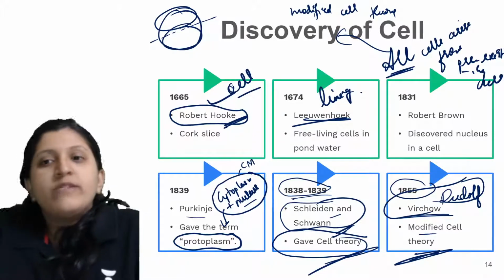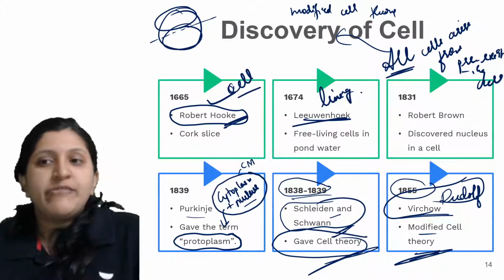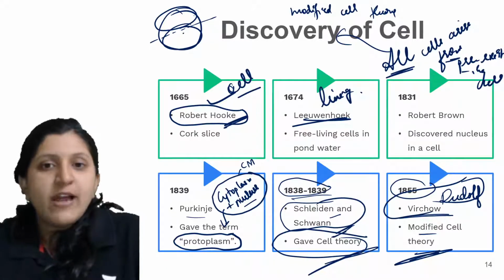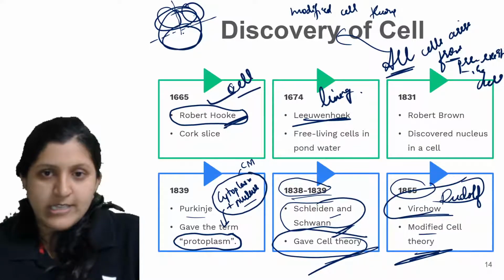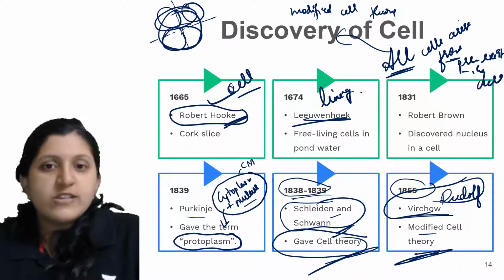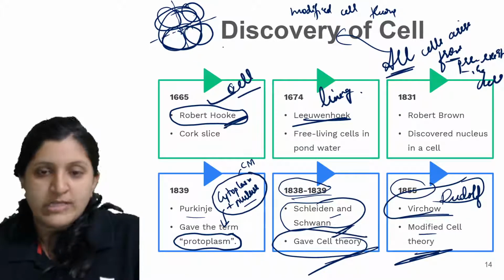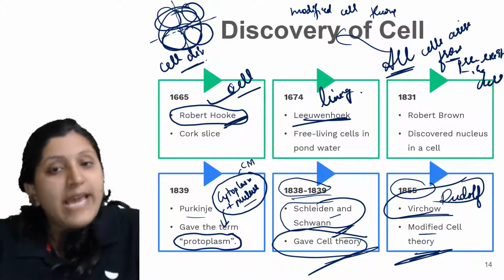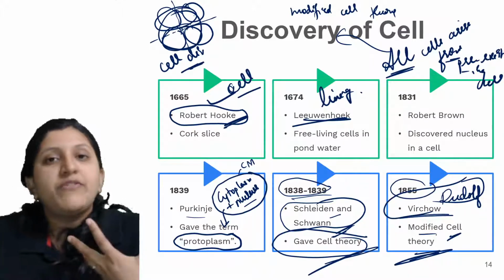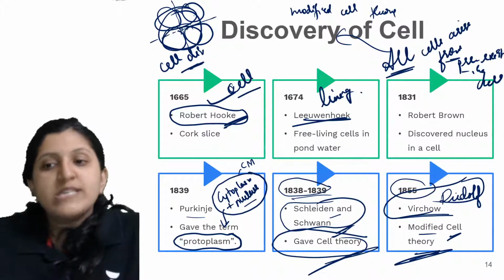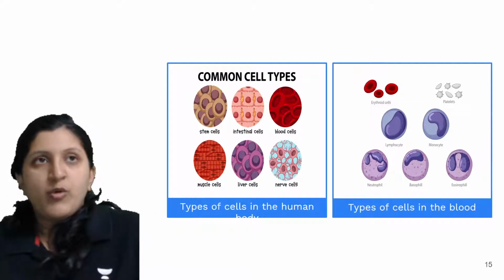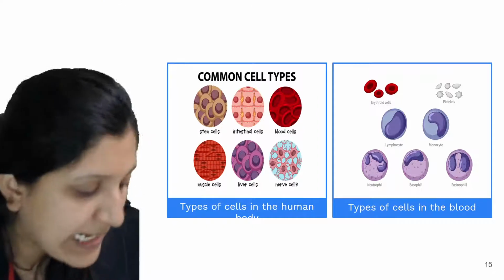Let's say this cell is dividing, forming one cell here and another cell here. That is how cell division occurs: a pre-existing cell gives rise to a new cell. That was given by Rudolf Virchow, and is now placed under the cell theory category itself.